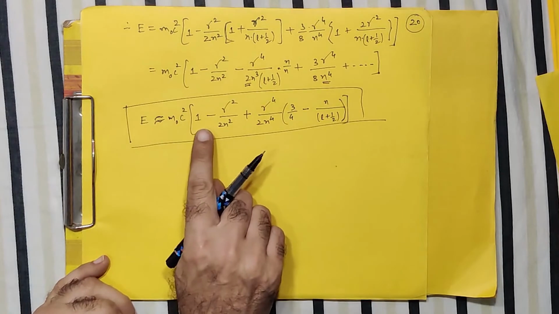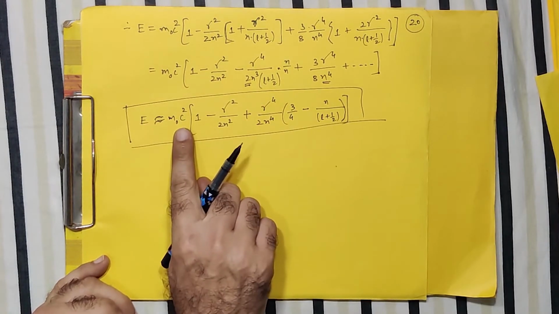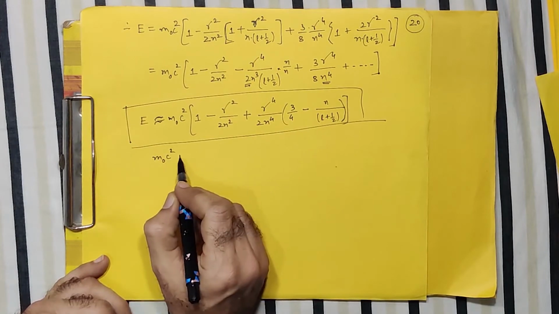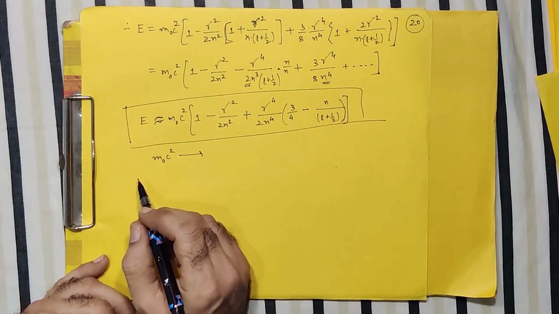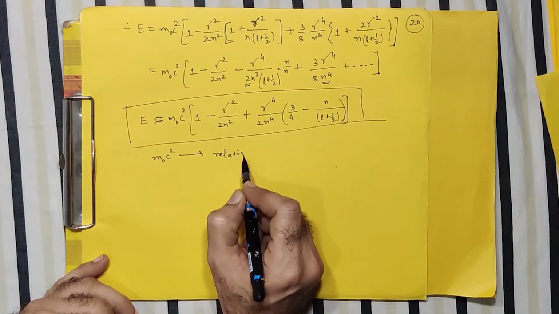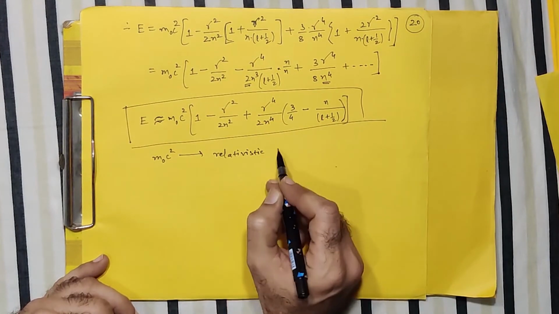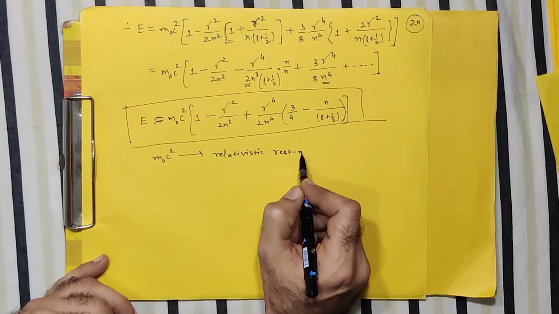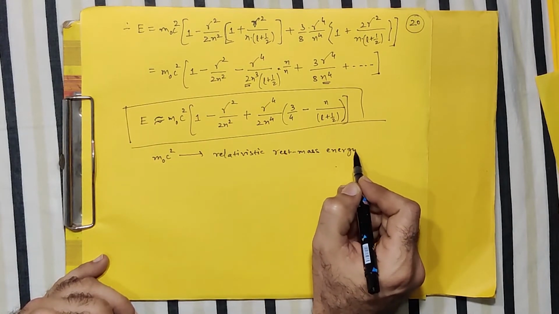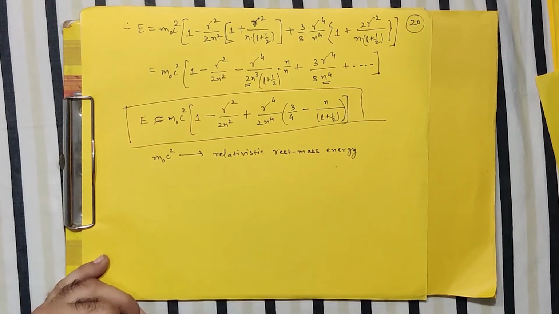Let us first consider the first term, m0 c squared. This term, m0 c square, is nothing but your relativistic rest mass energy, which is already known to you. It is the relativistic rest mass energy of a particle who is interacting through Coulombian force.